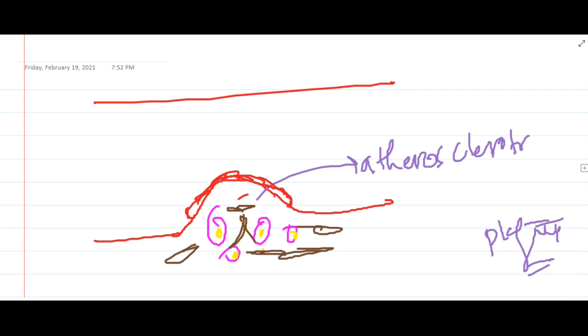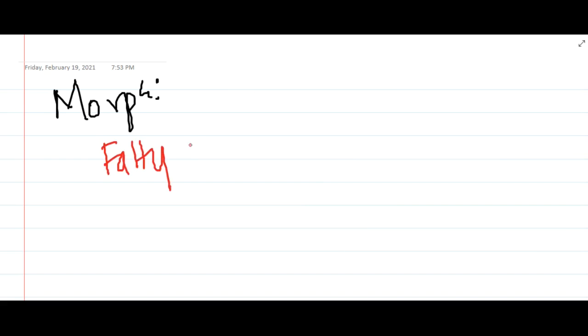Now let us learn about the morphology of atherosclerosis. In the morphology, first we will learn about the fatty streak. It looks grossly like a small yellowish elevation. In the fatty streak, lipid filled macrophages are present.